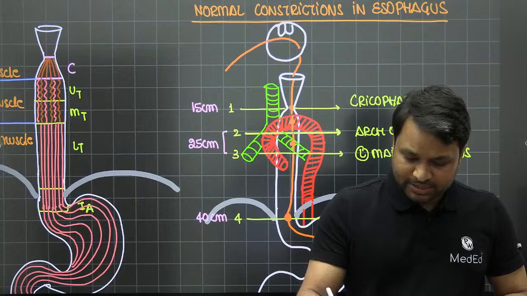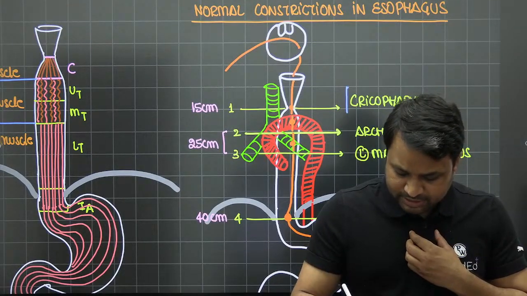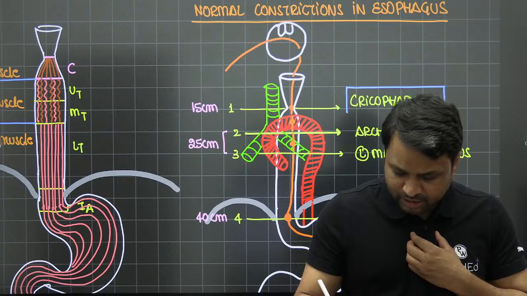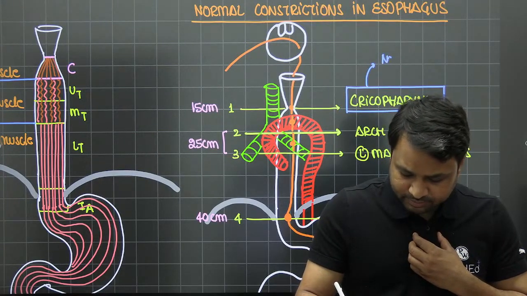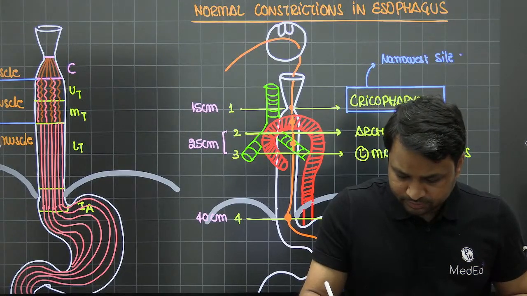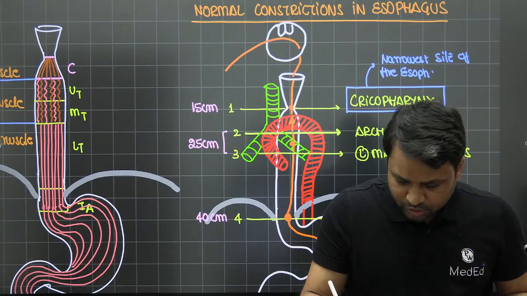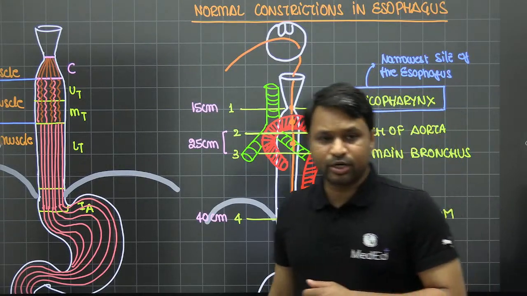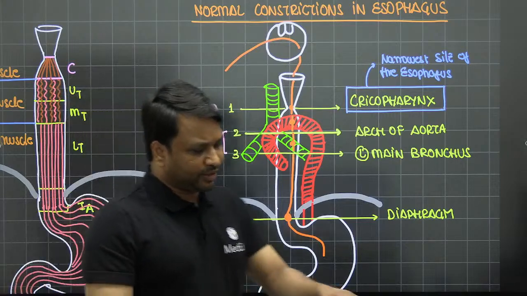The narrowest site among all of these is the cricopharynx, which is considered to be the narrowest site of the esophagus. So usually when a foreign body comes, it gets stuck at the level of the cricopharynx, right?